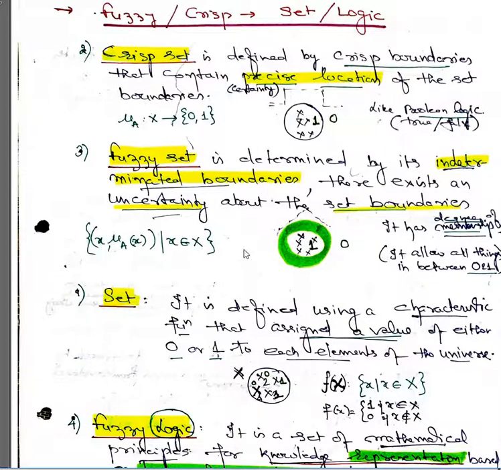If this element x resides here, then mu of x is 1. If x resides here, then mu of x is equal to 0. But if it is residing here, then it has a range between 0 and 1. So there may be infinite values.